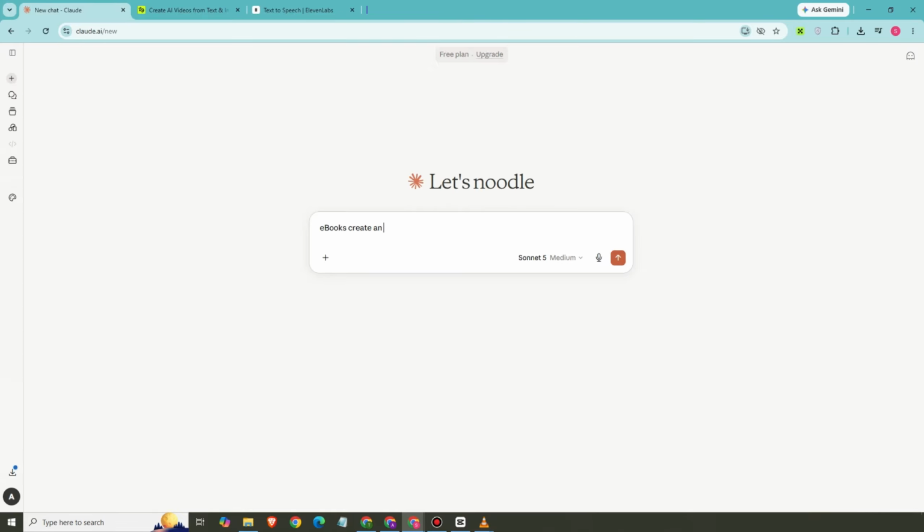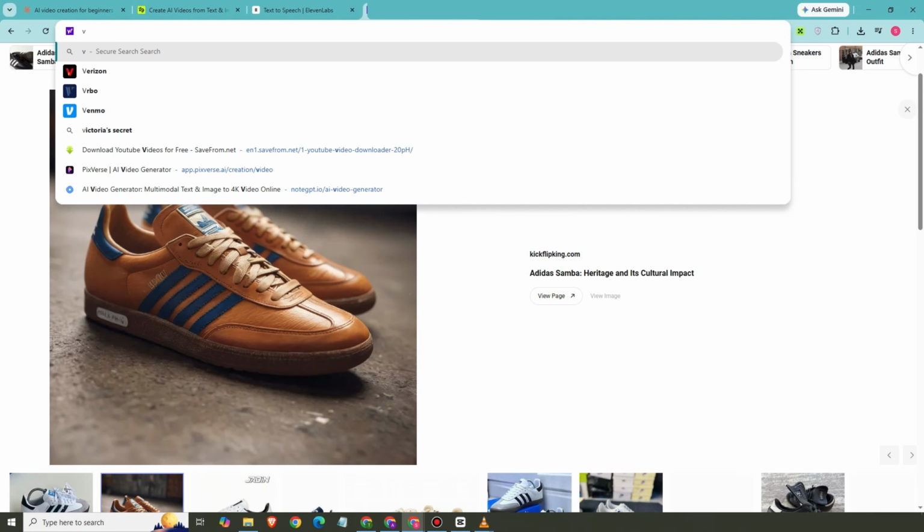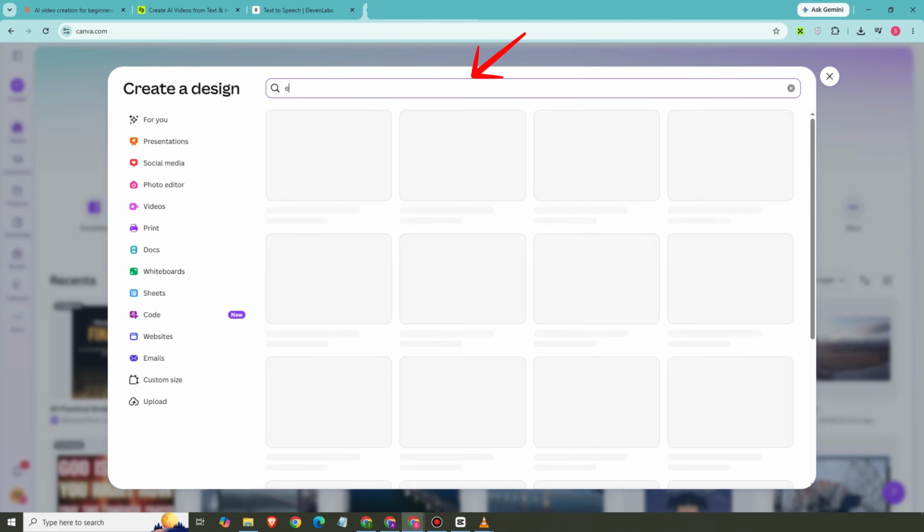Now, if you want to create an ebook, any article or content writing, again, go back to Claude AI. Since Claude AI is good at writing and so on, like summarizing or creating articles, you can ask for ebook creation for a specific product or thing.